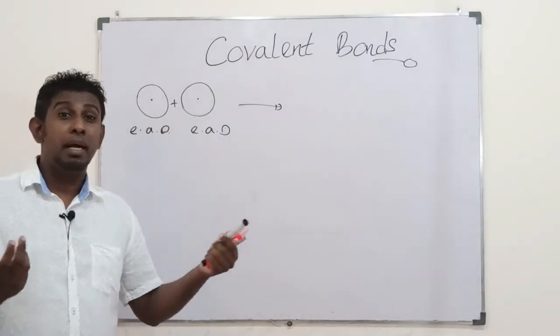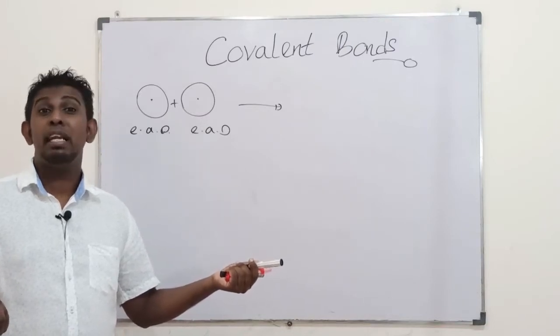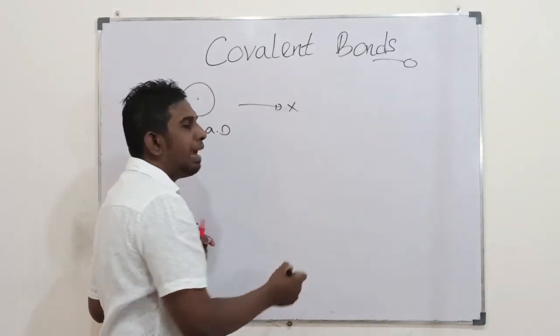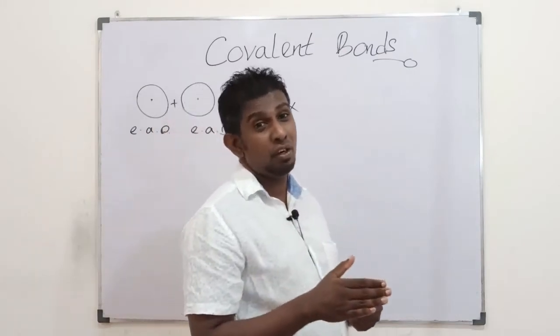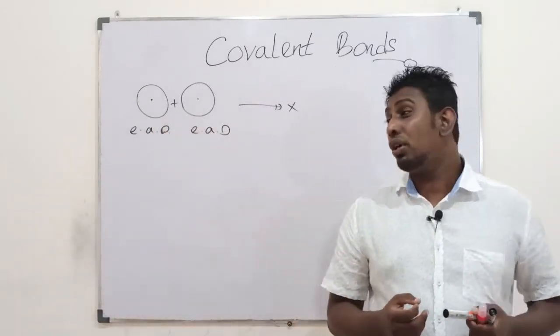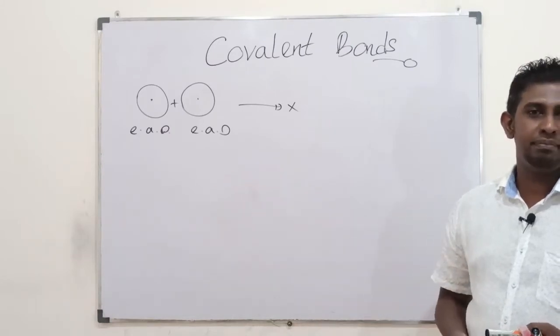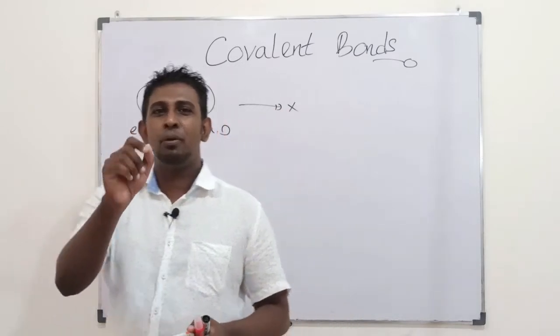If there is only repulsion, there's no point in overlapping and forming a bond. Therefore, it's never going to happen. An empty atomic orbital of one atom would not overlap with an empty atomic orbital of another atom. It's not possible.